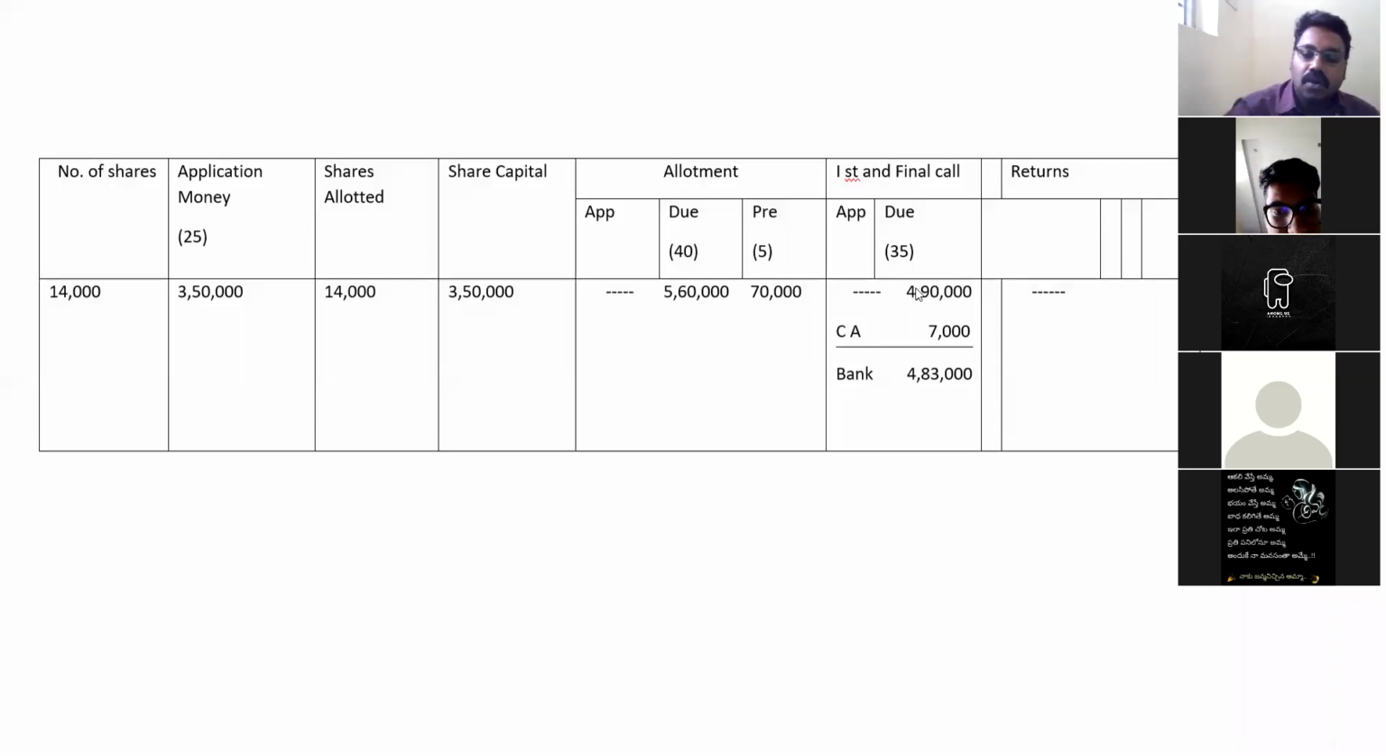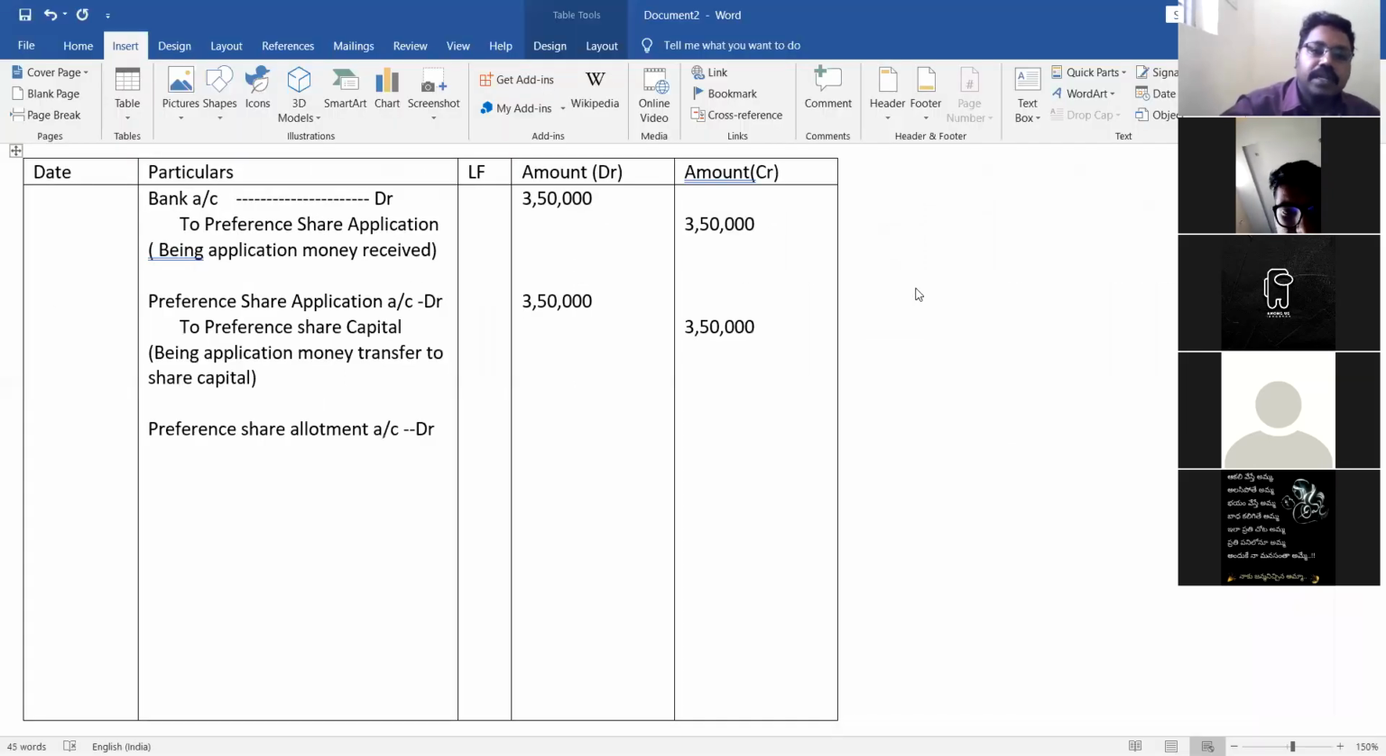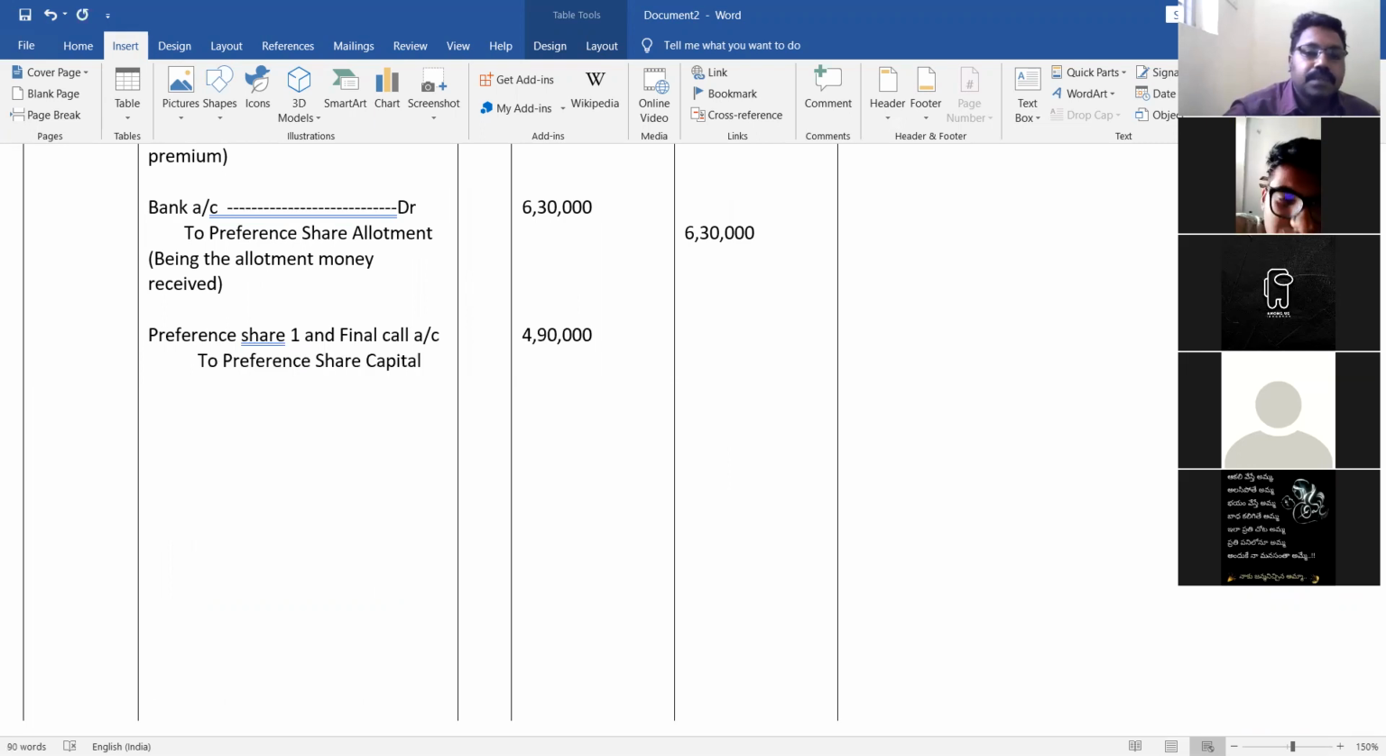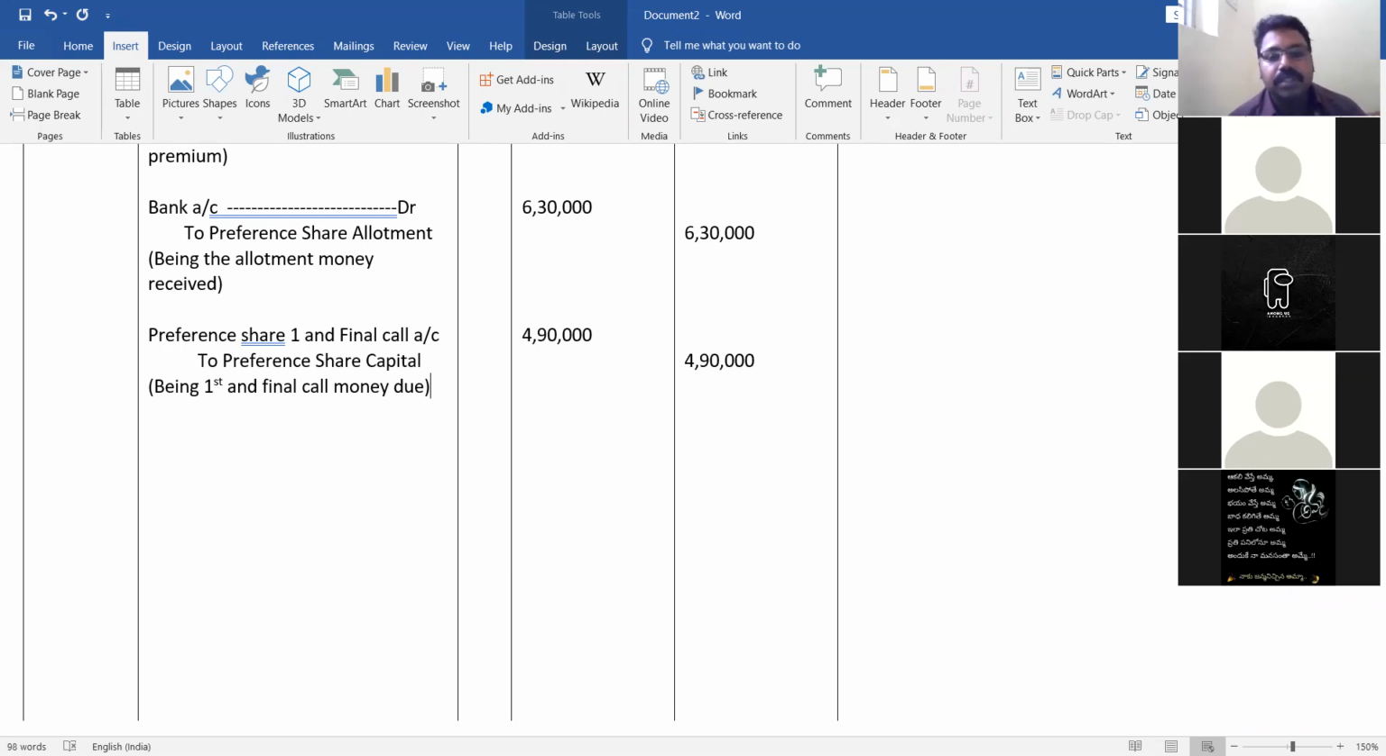So how much the company has to get, we have to show as due. Preference share first and final call account debit to preference share capital 4,90,000. First, we have to show the due. This much the company has to receive, being the first and final call money due. Now, how much have they paid? They have not paid 7,000. Only 4,83,000 they have received.